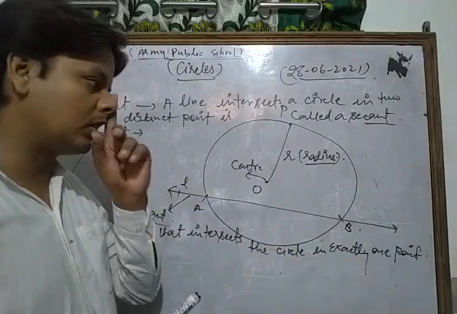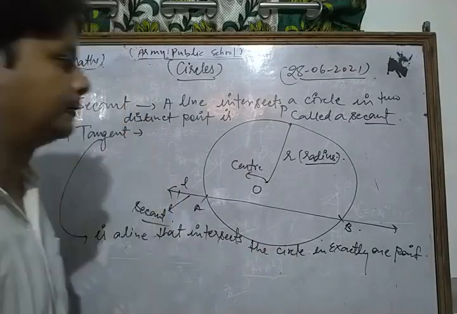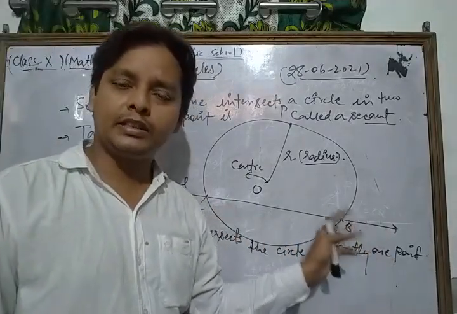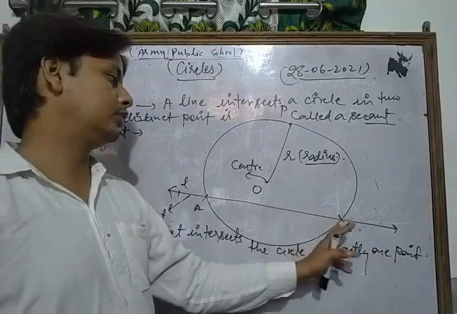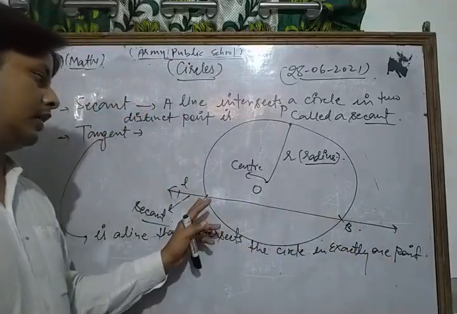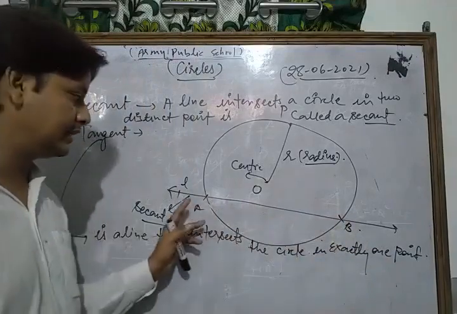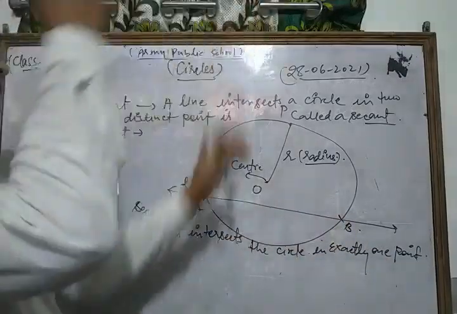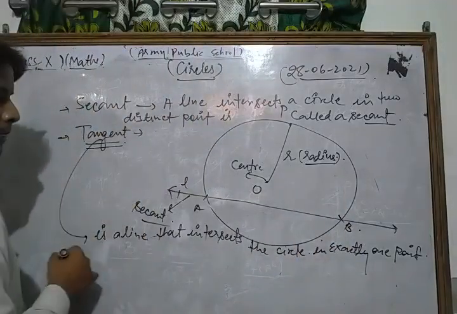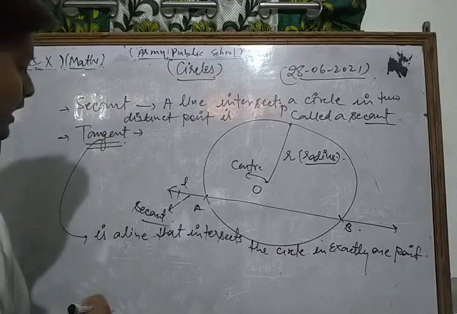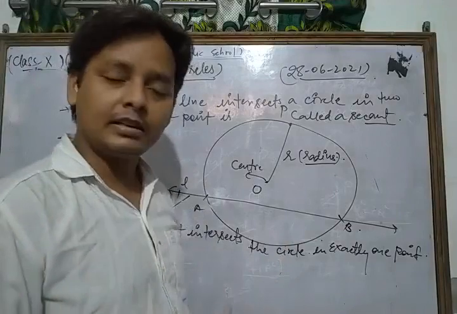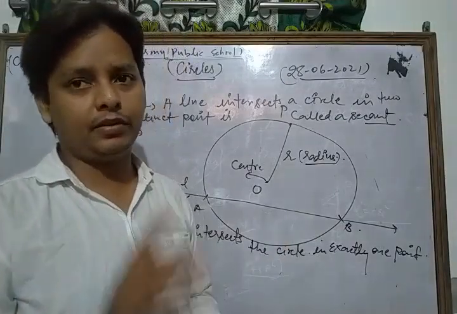Let's see the concept with the help of a figure. Here the line L intersects the circle at two distinct points A and B, so that is called a secant. But a tangent is what? Dear friends, a tangent is a line that intersects the circle in exactly one point.